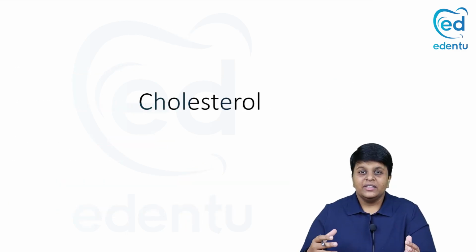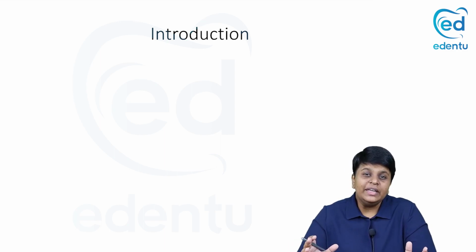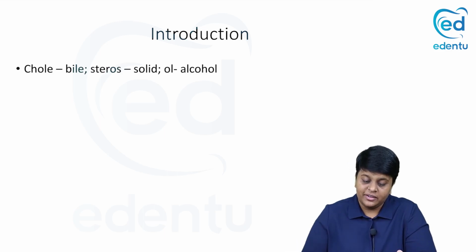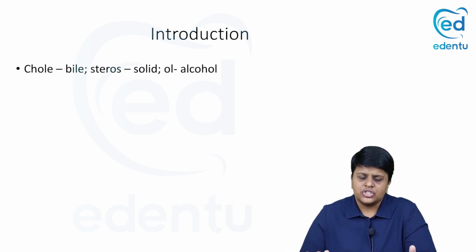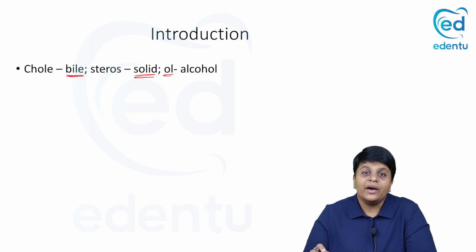Now let us see the most important steroid group of lipids, that is our cholesterol molecule. What do you know about cholesterol? Cholesterol is going to lead to the development of various cardiovascular diseases, and you all know that high cholesterol is very bad for health, right? So what does the word cholesterol mean? Chole means bile, steros means solid, and OL stands for alcohol. So you have an OH group also which is present.